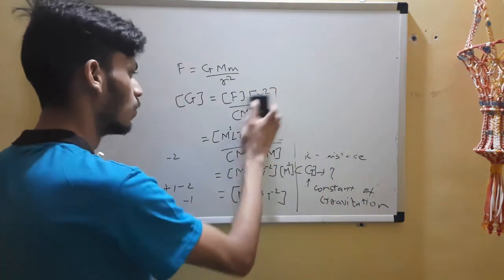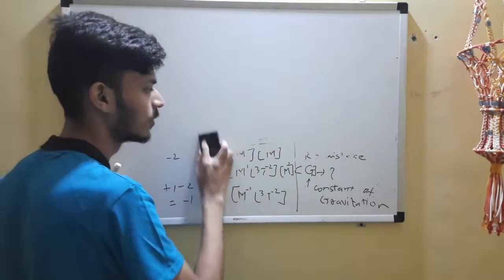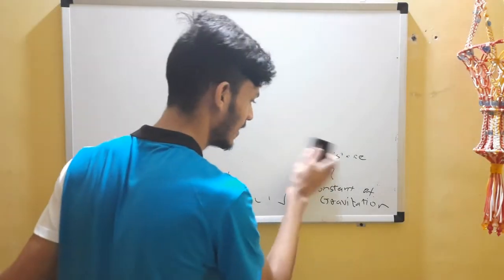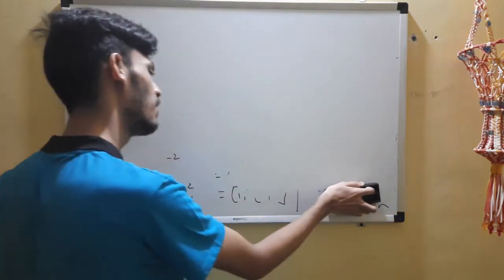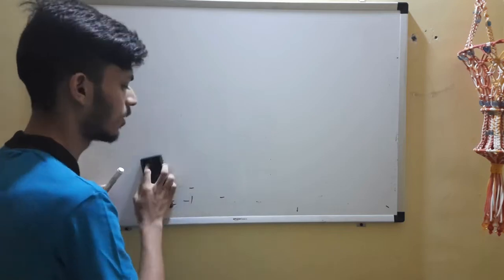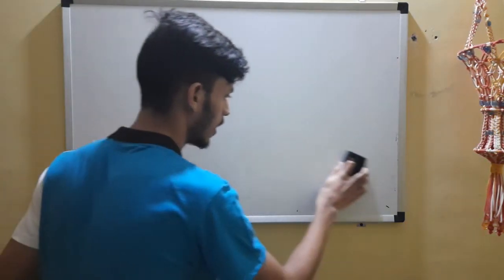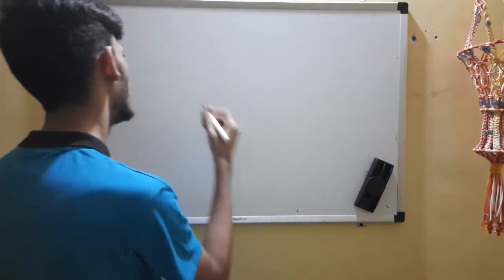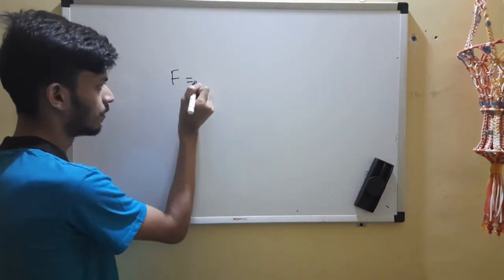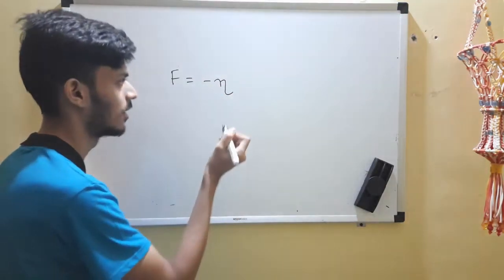Okay, now let's do the favorite of NTA, the question which is asked in JEEs, which was very previously asked in JEEs, and it also repeated for some years, 1 or 2, not more. So it became a famous question, which was F is equal to minus eta, this is also a Greek letter.